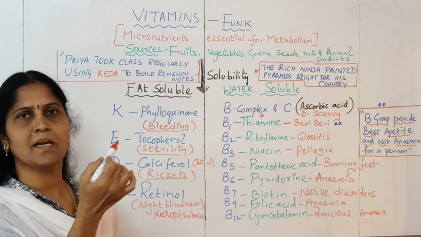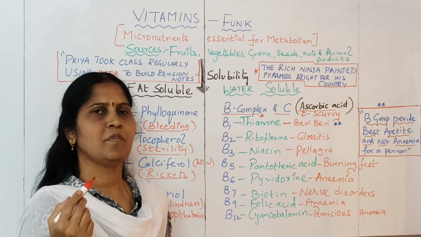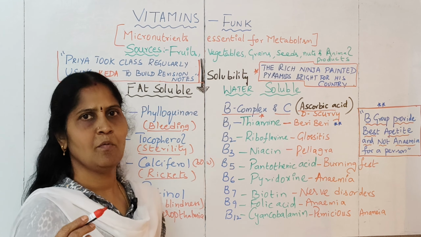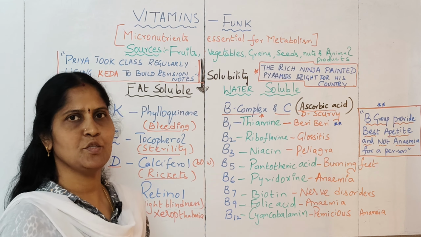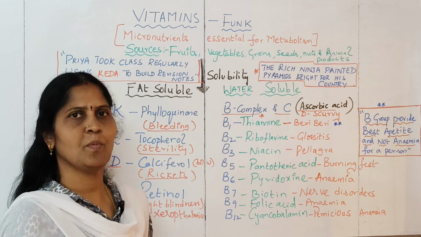Next, moving on to the water soluble vitamins. Water soluble vitamins are two: the B complex group of vitamins and C vitamin. C vitamin is also called ascorbic acid, which is available in all the citrus fruits, particularly amla, which is very rich in C vitamin. C vitamin gets destroyed on heating, so usually the raw source of different fruits or vegetables which contain vitamin C should be consumed for its best absorption into the body.